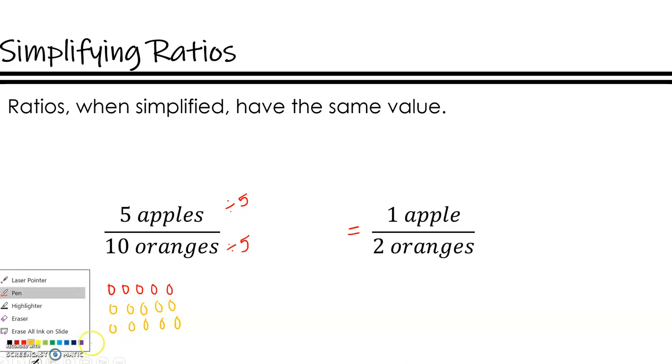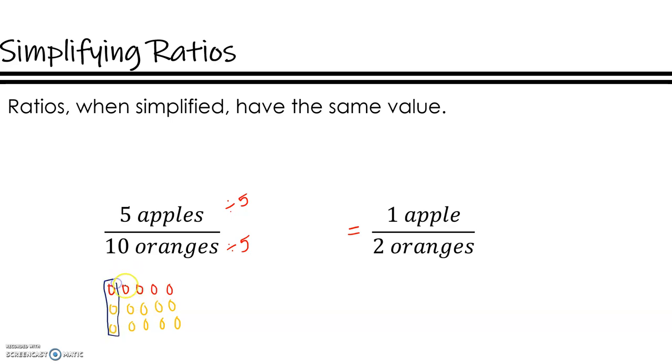I can also see that I'm able to make groups like this, and for every group that I make, I have 1 apple and 2 oranges. So that's a picture of simplifying ratios.